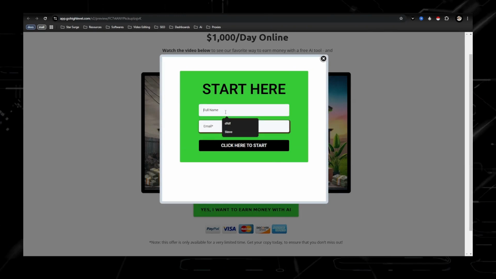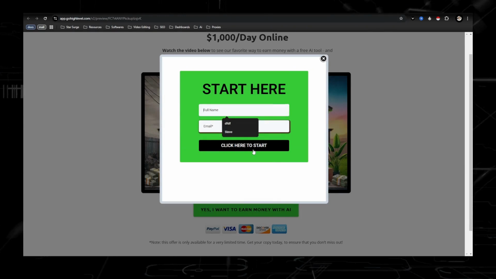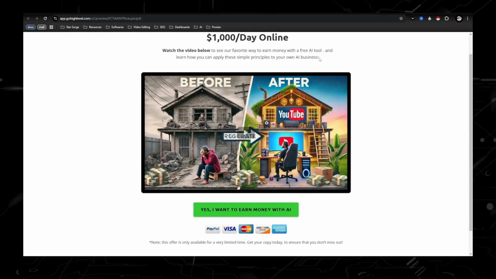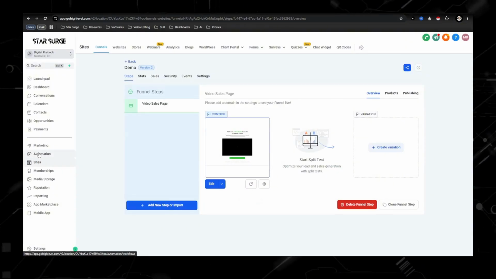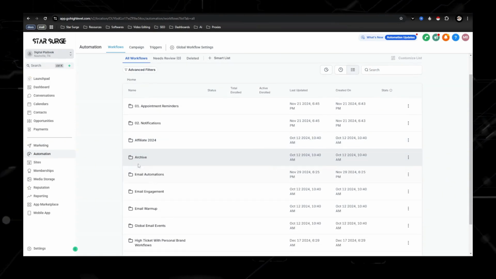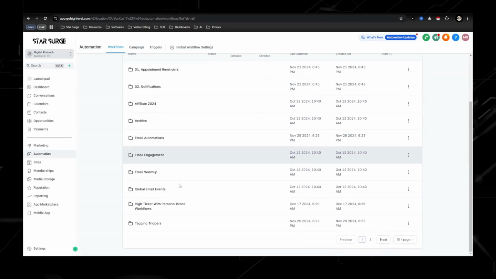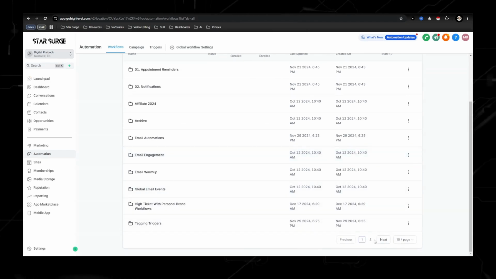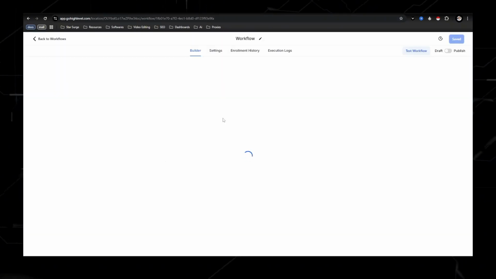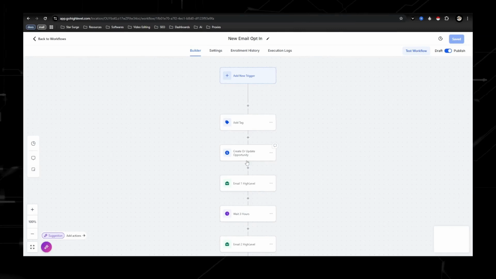Then right here is just the simple pop-up funnel. And then once they put in their information, click here to start. That is when they get put into an automation. So an automation or an email sequence is just that, an email sequence that has emails scheduled out. One that I have made for you guys is called the new email opt-in.